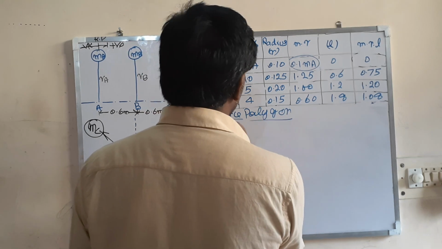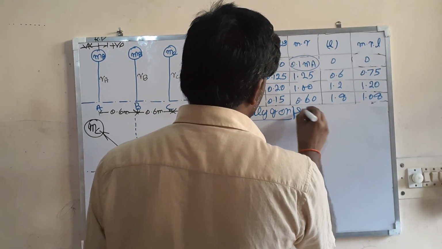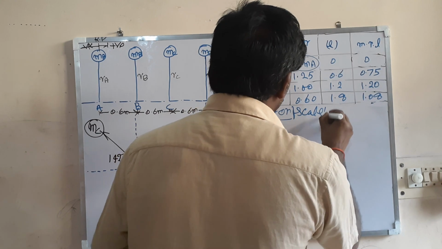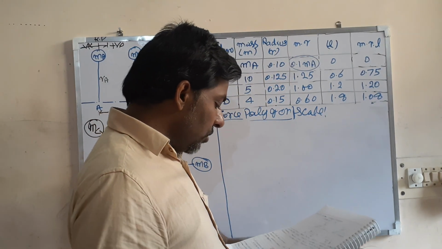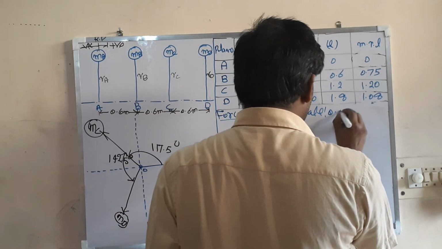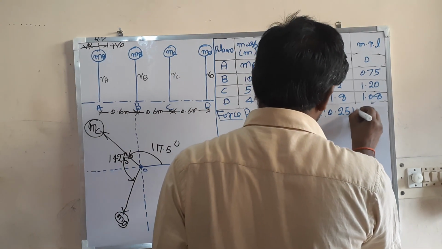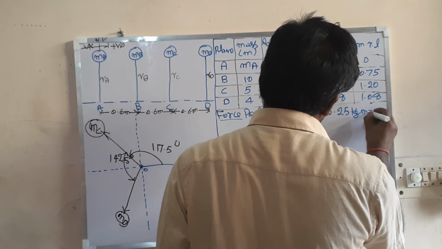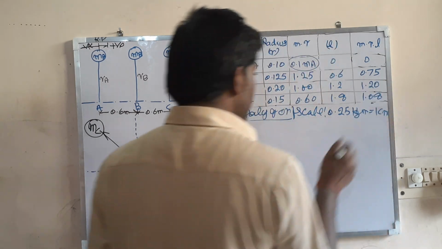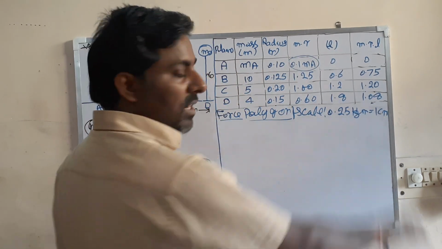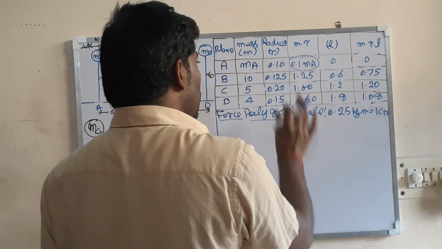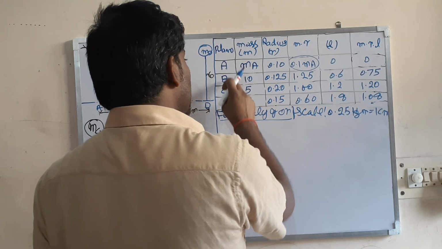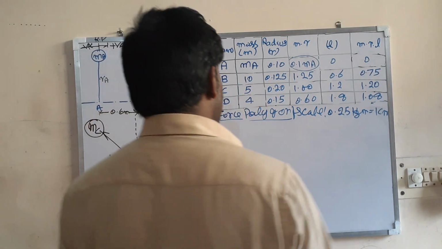Force polygon. Take some suitable scale. So what scale have I taken? I have taken 0.25 kg meter is equal to 1 centimeter. Now you come here. You know the magnitude and the direction of these three, so let us start from B.